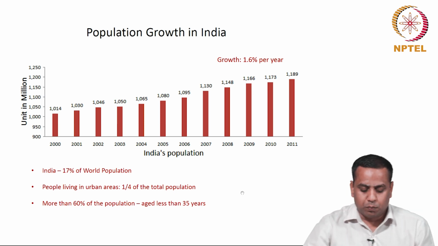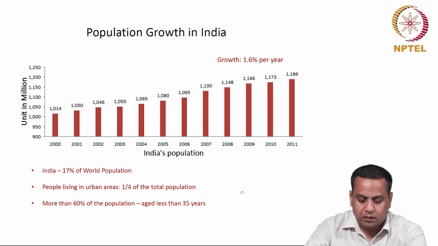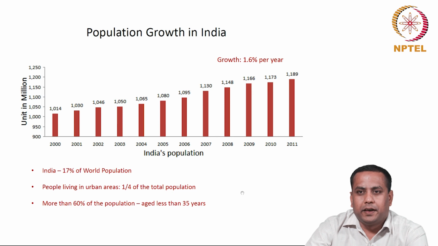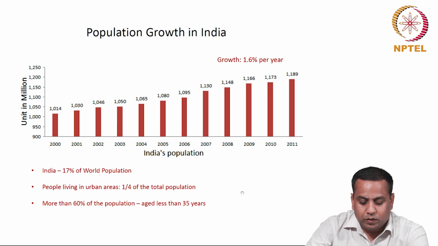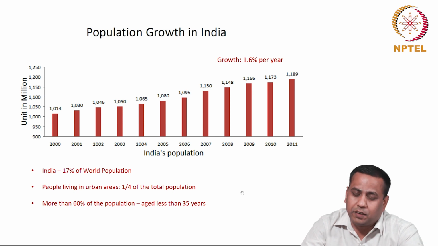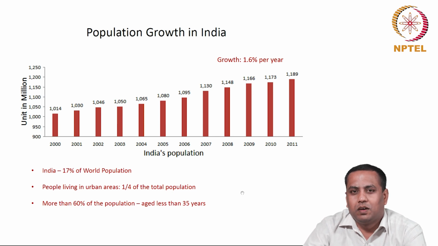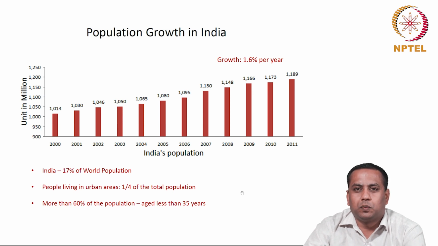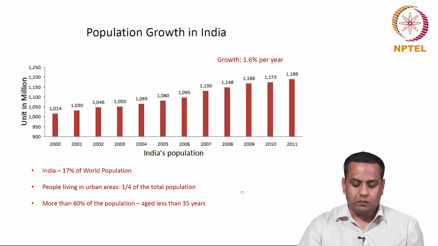India represents about 17% of the world population, and about 25% of the population lives in the urban areas. And one of the unique aspects of India is that more than 60% of the population are aged less than 35 years. So, we have more young workforce in India compared to other countries.